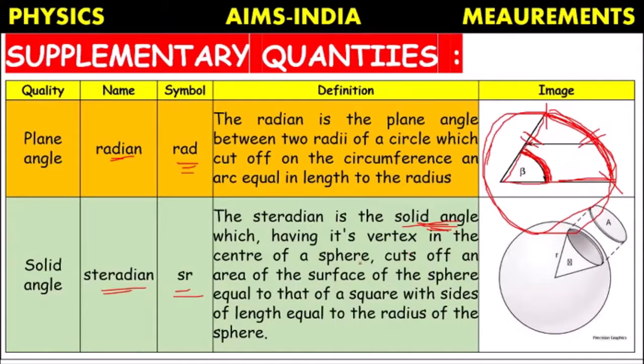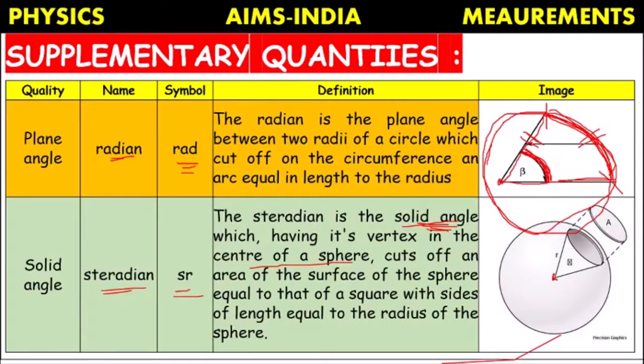It has its vertex at the center of the sphere. Now this point is called the vertex. For the circle also, inside the circle at the center, and for the sphere also, inside the sphere at the center of the sphere, this solid angle vertex will exist.